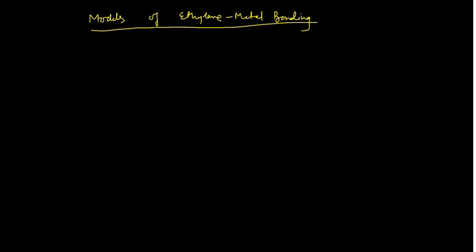The first model, model 1, is the Dewar-Chatt-Duncanson model, and the second model is the metallacyclopropane model. So these two models are there, but you see that the Dewar-Chatt model is generally used, right?